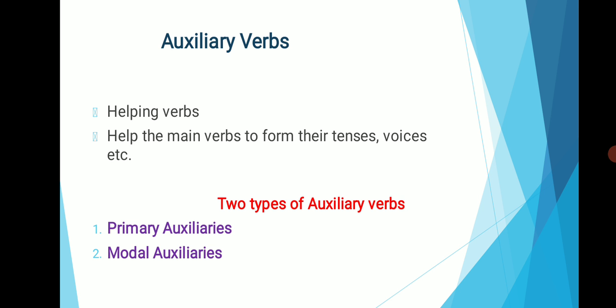Next we are going to see about auxiliary verbs. Auxiliary verbs are otherwise known as helping verbs. They help the main verbs to form their tenses, voices, etc. There are two types of auxiliary verbs. They are primary auxiliaries and modal auxiliaries.